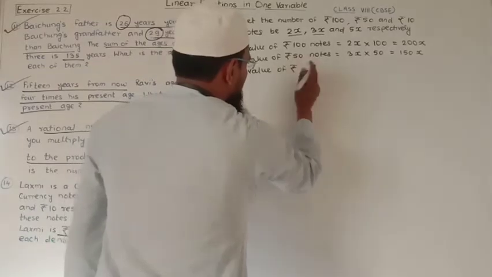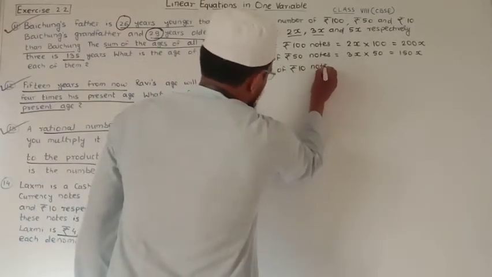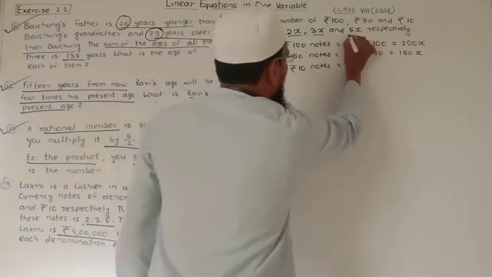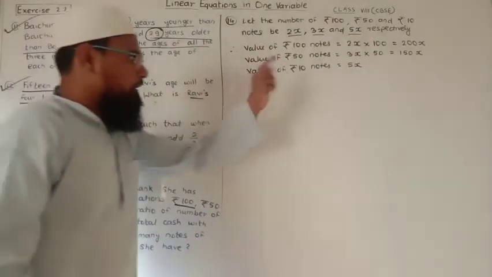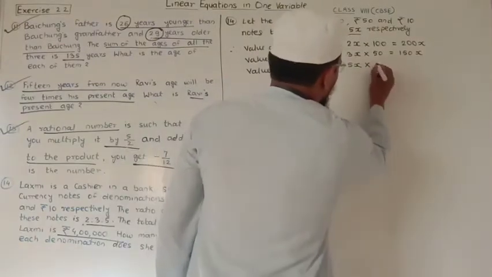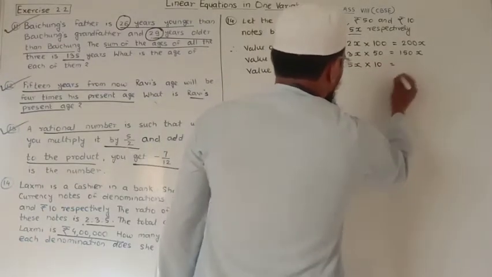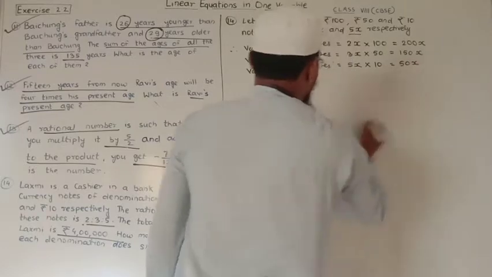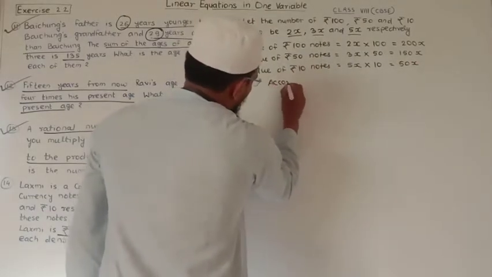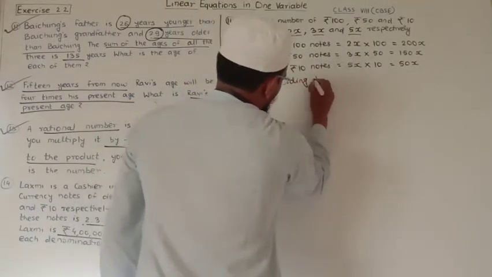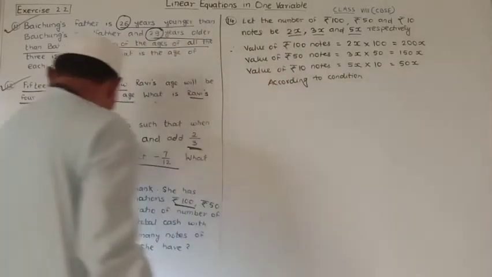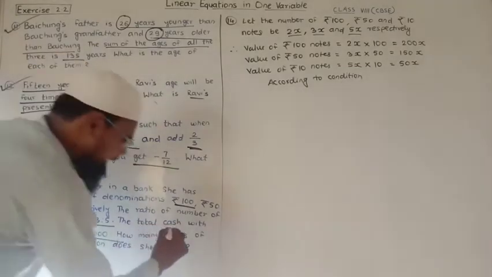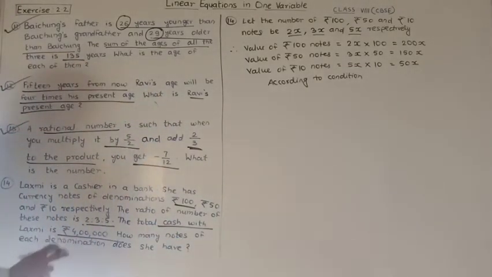And finally, the value of rupees 10 notes is equal to 5x. We consider the number of 10 rupees notes is 5x into 10. 10 5s are 50x. Now according to the condition, what is the condition? The total cash with Lakshmi is 4 lakh.